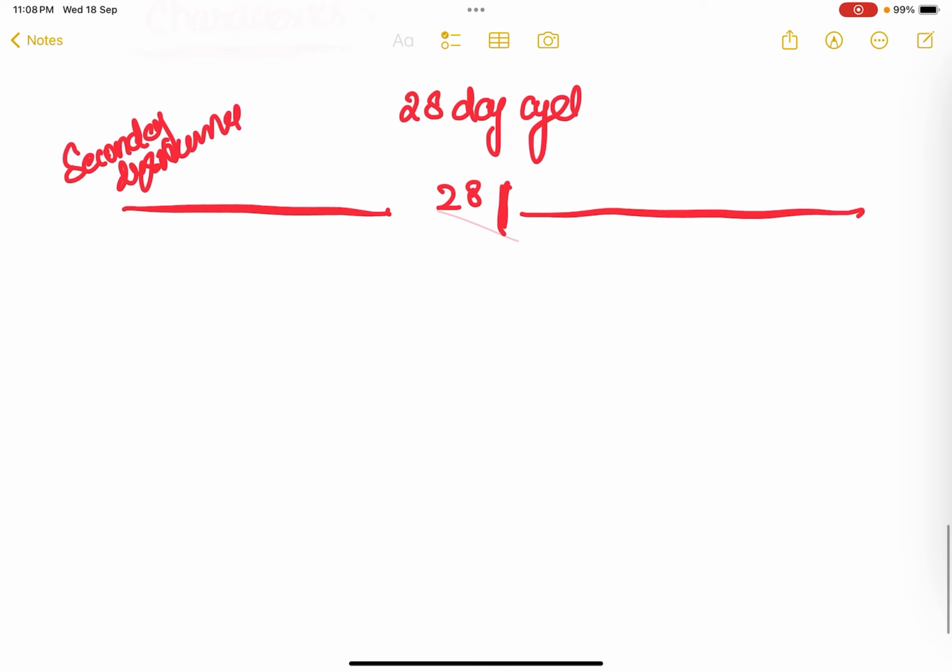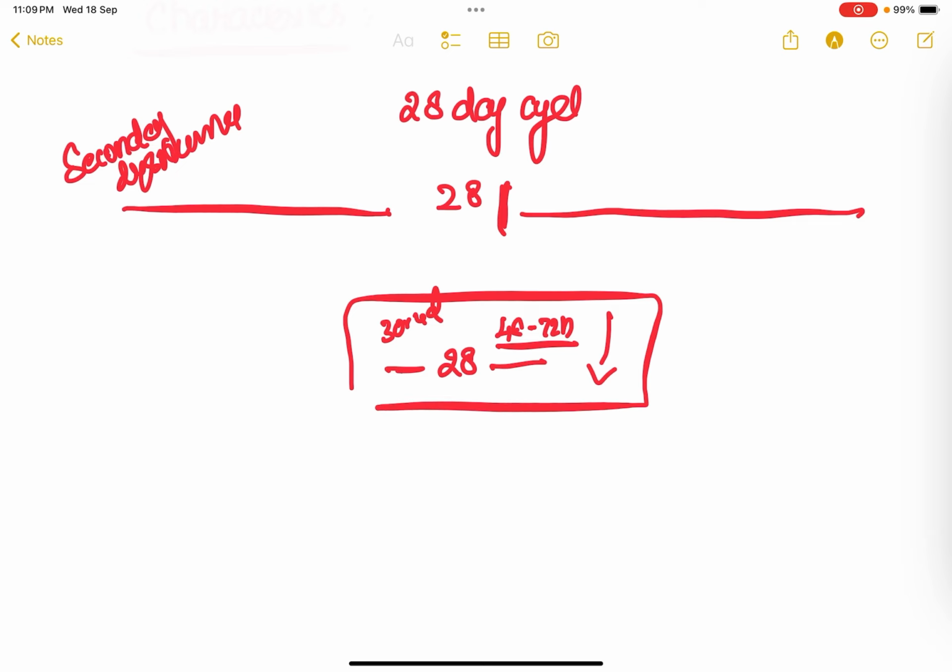Whereas in primary dysmenorrhea, in a 28-day cycle, the patient experiences this pain either 3 or 4 days before the menstruation, and after 48 to 72 hours, this pain decreases in intensity. Okay, that is primary or spasmodic dysmenorrhea.